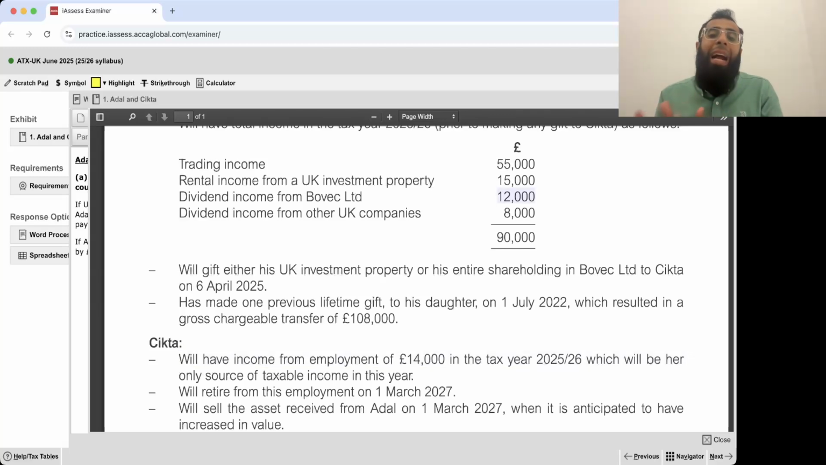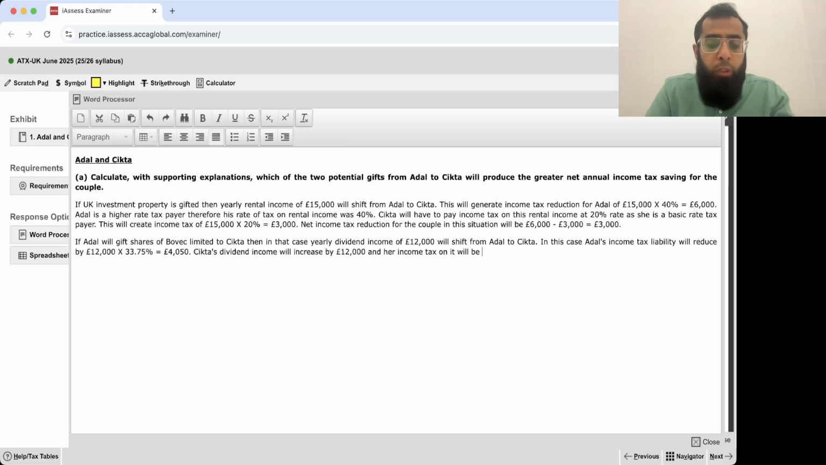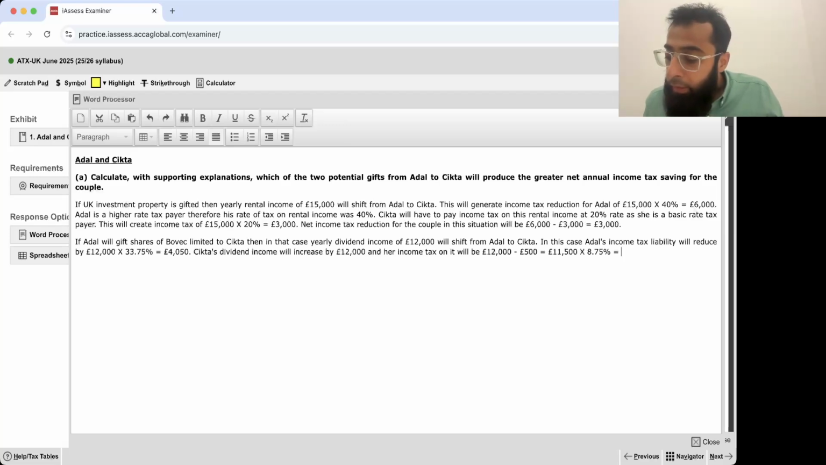Let me repeat it again. ADL has other dividends also coming, so they will use up the £500 0% band. But for Sitka, since this is the first dividend income she will be getting in the year, income tax on it will be £12,000 minus £500 0% band, so £11,500 into 8.75%. Just listen with patience, I will repeat each and everything. That will give us £1,006.